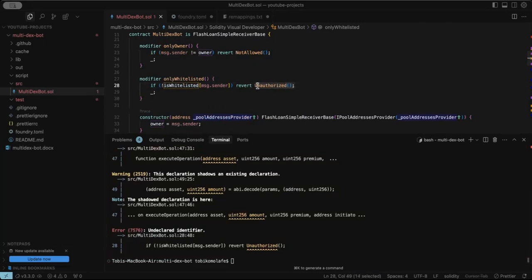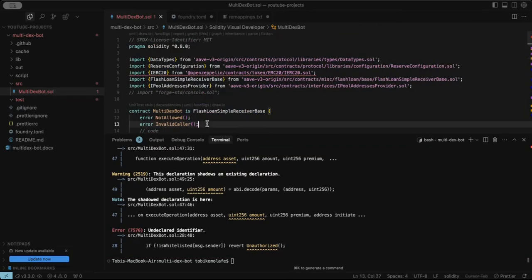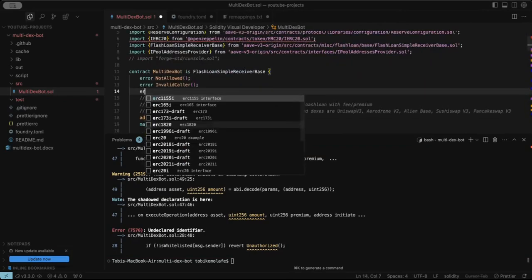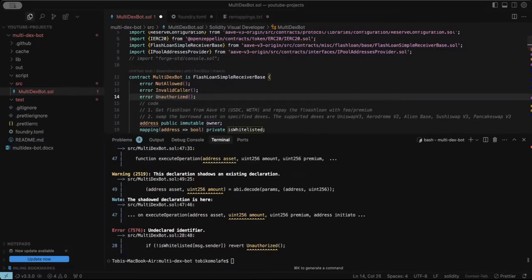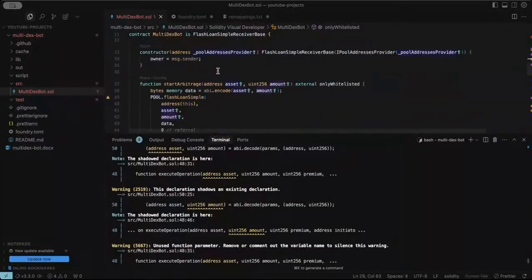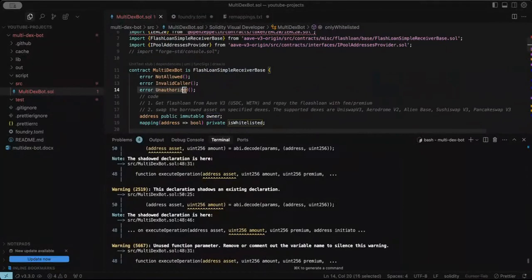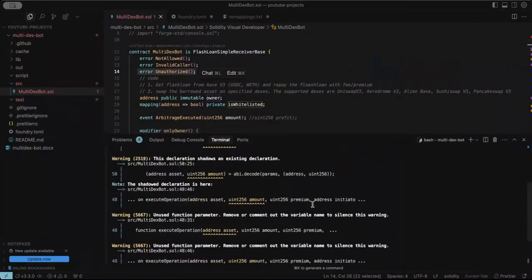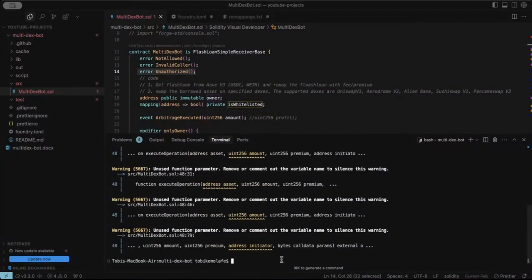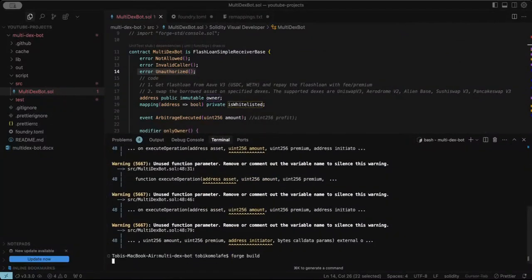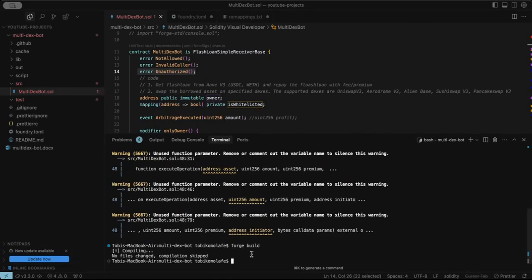We've not defined this error, so let me define it here. Once we define the Unauthorized error, we'll compile the contract again. Let me compile the contract again by running forge build. You can see no files changed, compilation skipped, so everything is okay now.